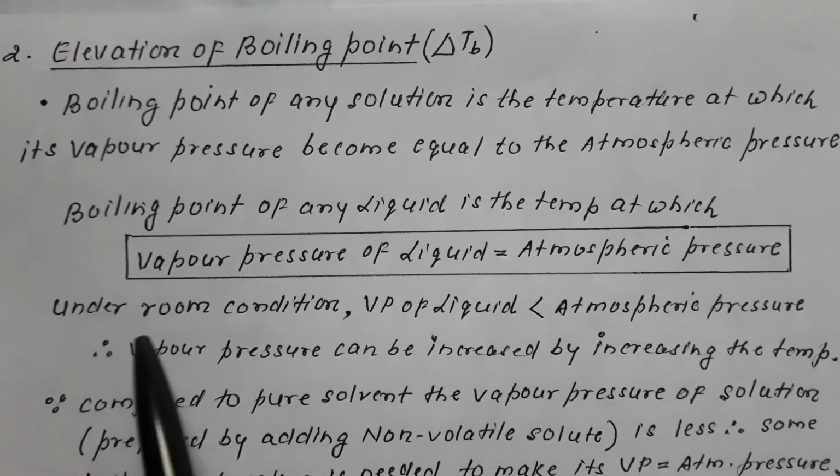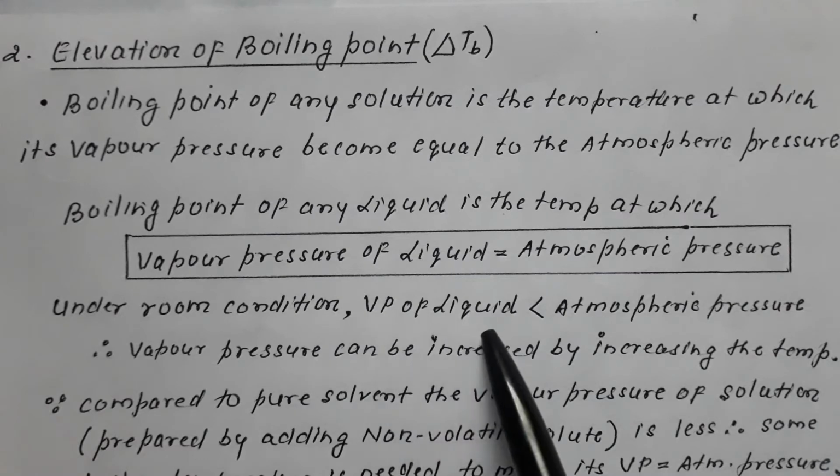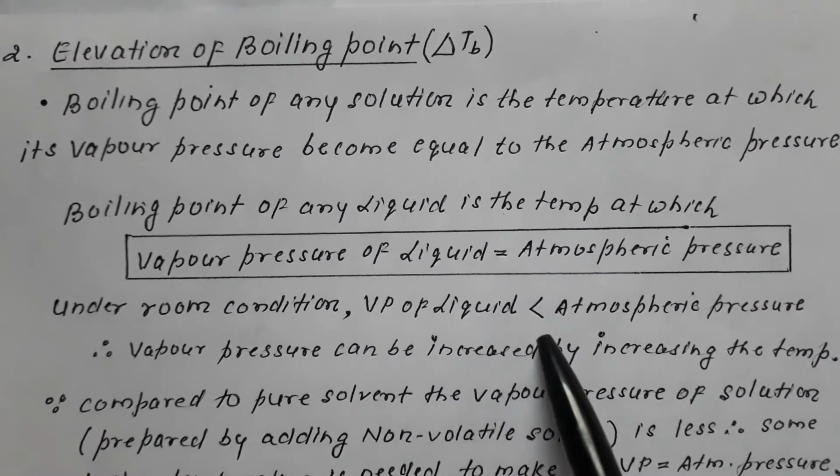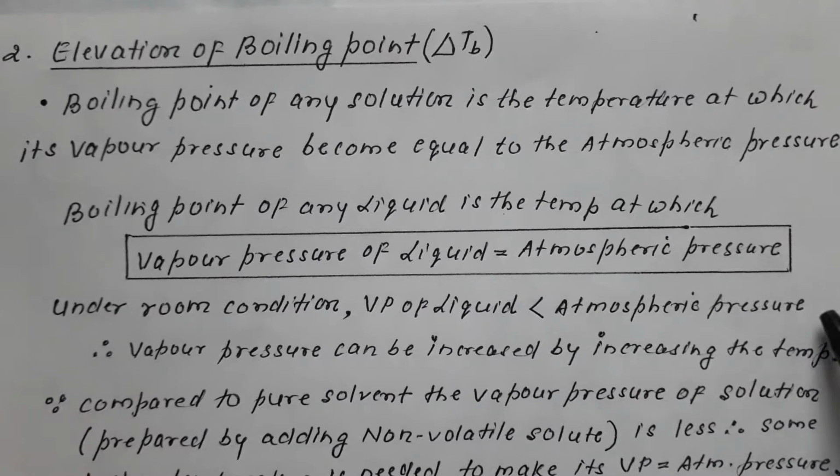Under room condition, the vapor pressure of every liquid is much less than the atmospheric pressure. Therefore, no liquid boils under room condition. So, in order to boil that liquid, we have to increase its vapor pressure and make it equal to atmospheric pressure.